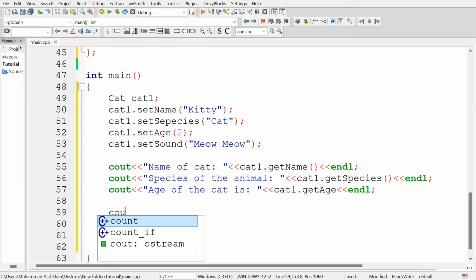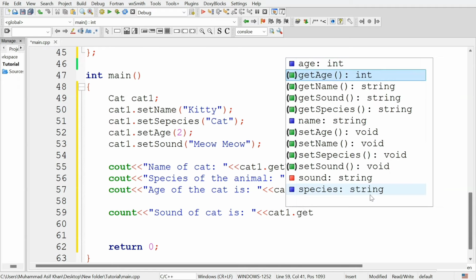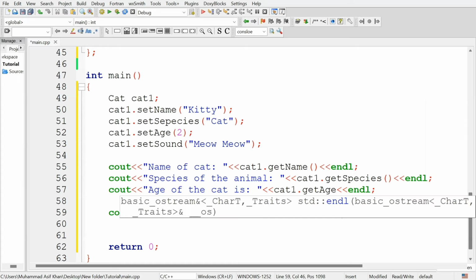There is one more attribute of the cat class, so cout sound of cat is, cat1 dot get sound. Now this get sound method is defined in the cat class.